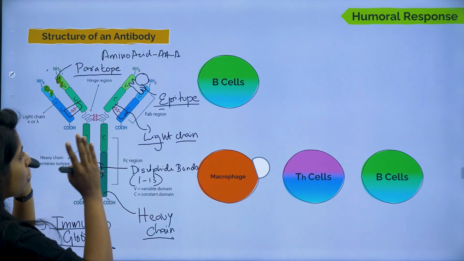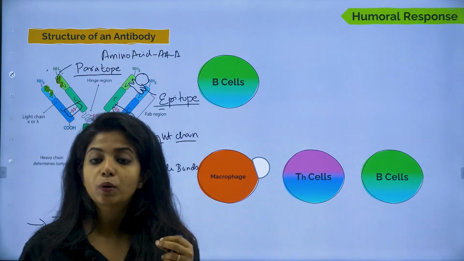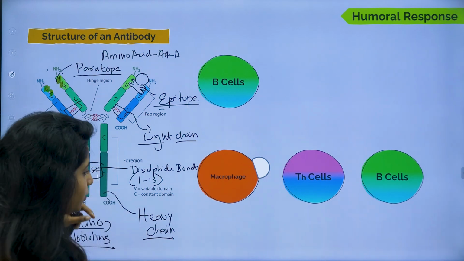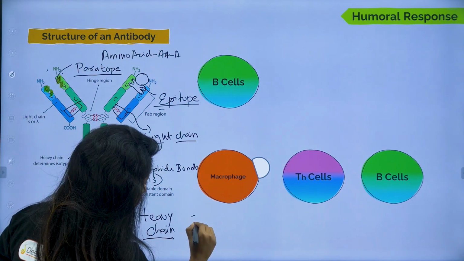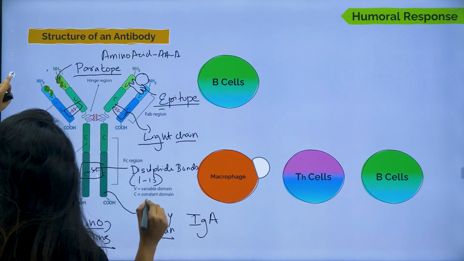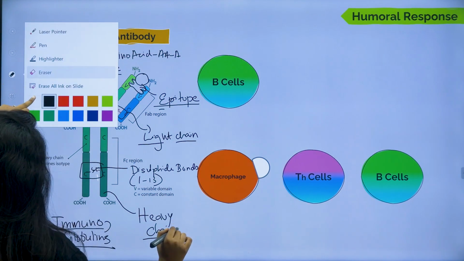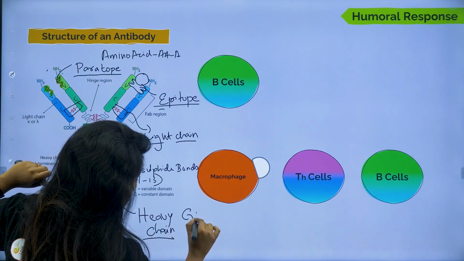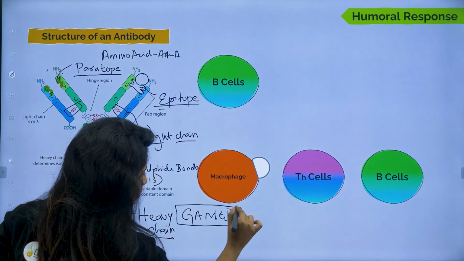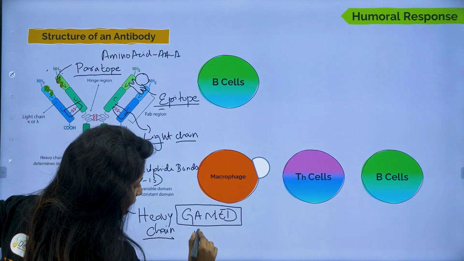So this is all about our antibodies. Now we have different types of antibodies as well, children. Okay, so basically I have immunoglobulin A, or I shall start with a trick. Remember this always, GAMED. Will you be able to remember this? GAMED, okay? Where there is IgG.